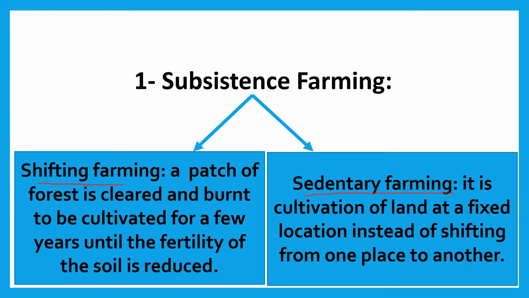Shifting farming means a patch of forest is cleared and burned to be cultivated for a few years until the fertility of the soil is reduced. But sedentary farming is cultivation of land at a fixed location instead of shifting from one place to another. In shifting farming, when the fertility is less, they change the place. But in sedentary farming, they can't shift to another place.